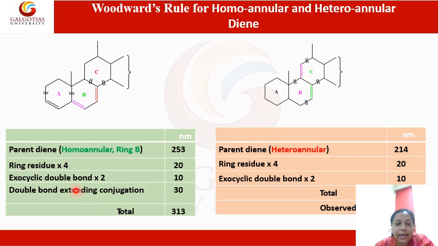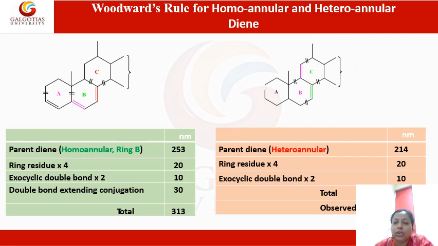And for a double bond extending conjugation, obviously this is an example of an extended conjugation. There are not two double bonds but three double bonds. So you have to add on a 30. So the total value becomes 313. Likewise, we can calculate for this system, which is again a heteroannular diene.